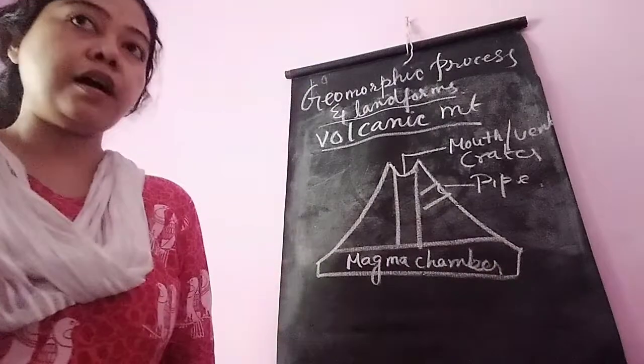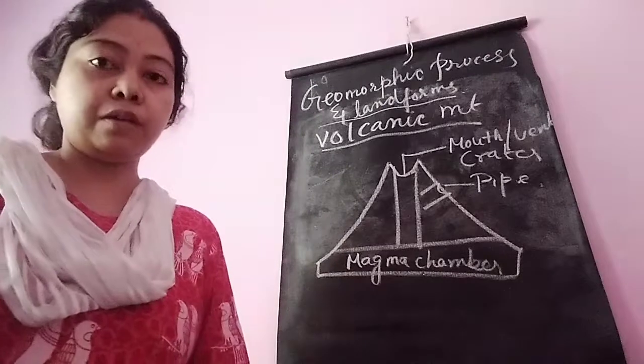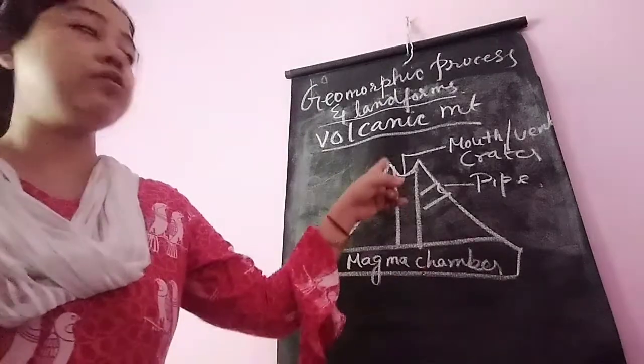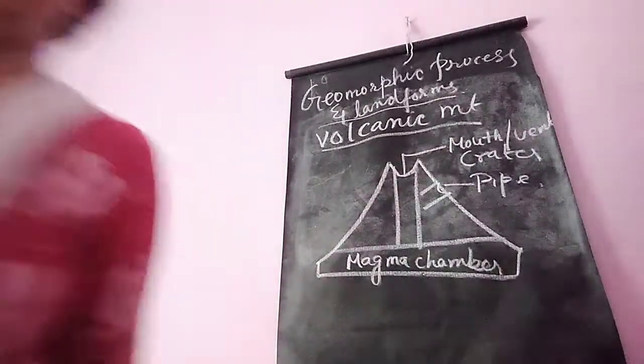Volcanic mountains are cone-shaped or conical-shaped mountains.